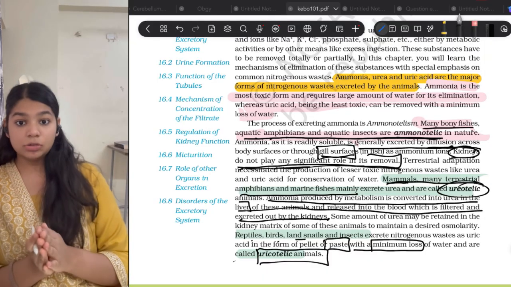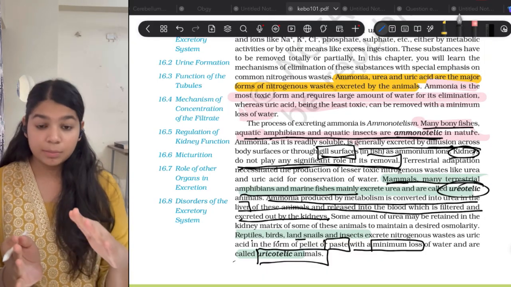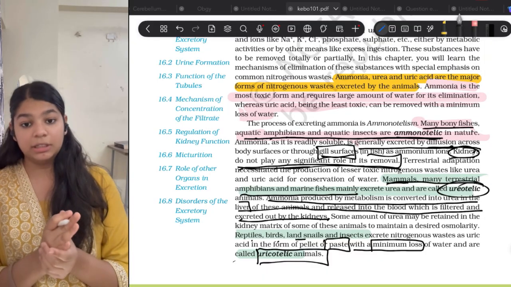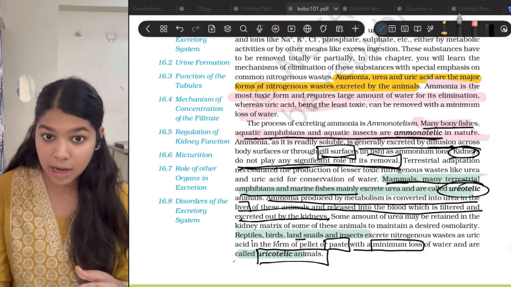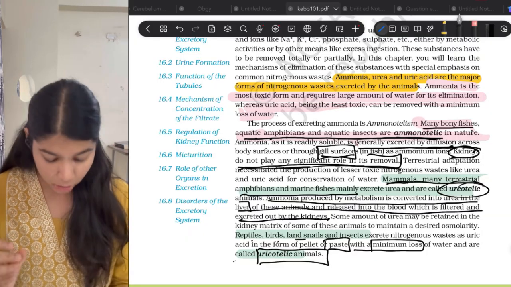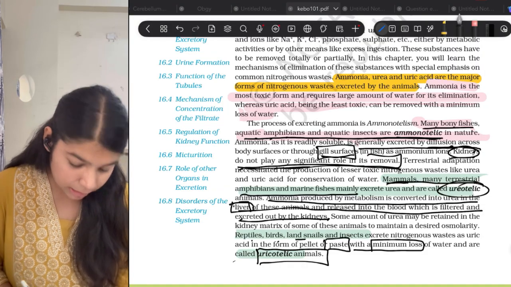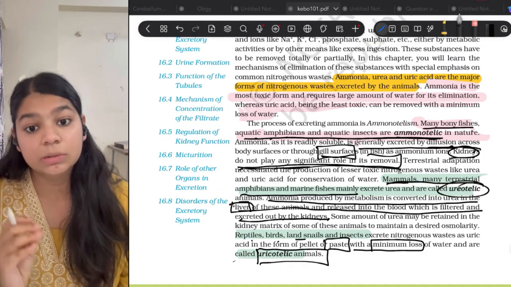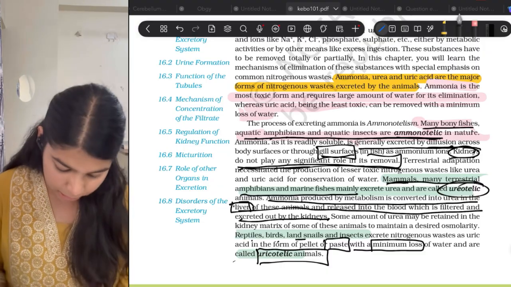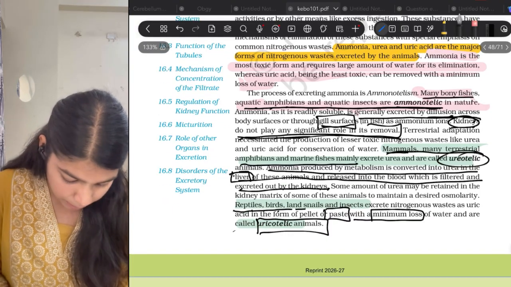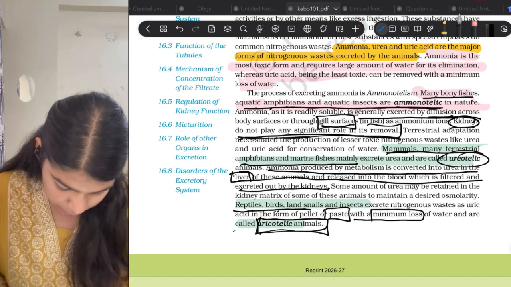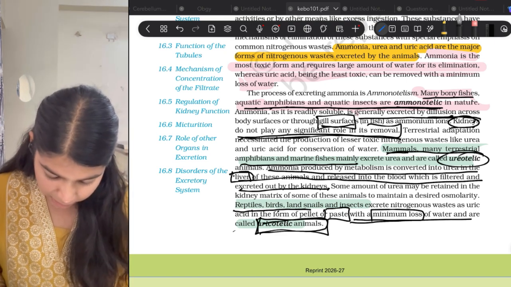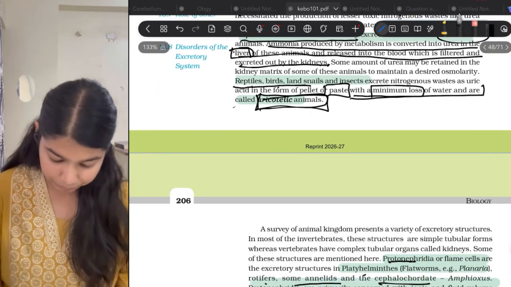Now the ammonia present in our body through the metabolic process is converted into urea by the liver. So the liver is the organ which converts ammonia into urea, and then this urea is excreted through the kidneys. And reptiles, birds, land snails and insects excrete uric acid. So they have minimum loss of water.